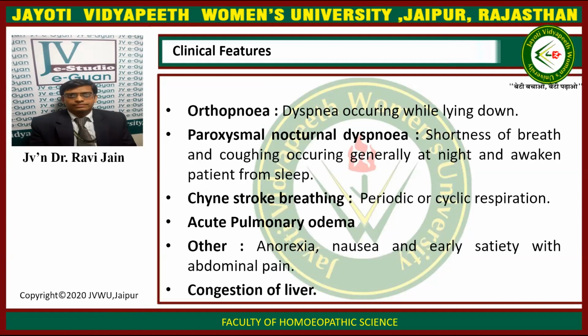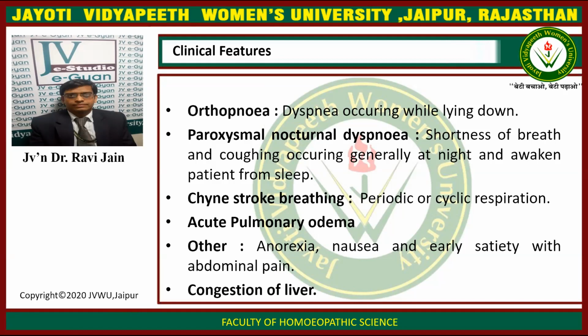The clinical features include orthopnea, that is dyspnea occurring while lying down. There is paroxysmal nocturnal dyspnea, that is shortness of breath and coughing, occurring generally at night and awakening the patient from sleep. We have Cheyne-Stokes breathing, that is periodic or cyclic respiration.